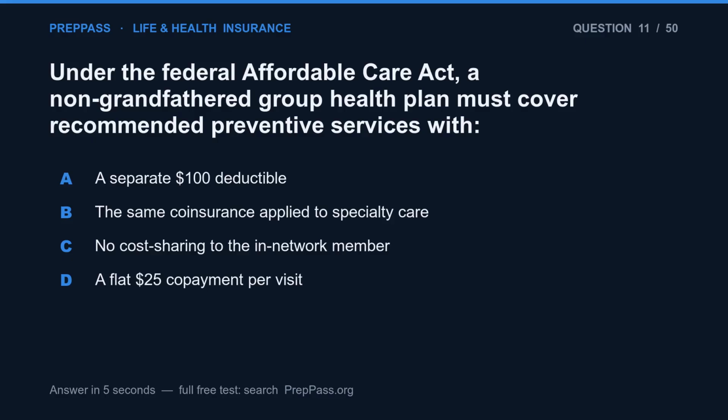Question 11. Under the Federal Affordable Care Act, a non-grandfathered group health plan must cover recommended preventive services with A. A separate $100 deductible. B. The same co-insurance applied to specialty care. C. No cost sharing to the in-network member. D. A flat $25 copayment per visit.